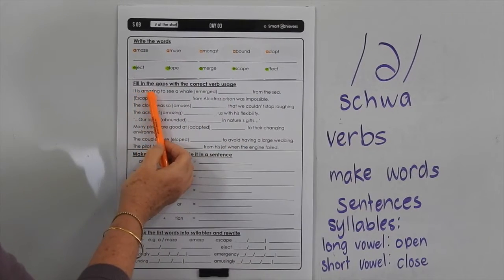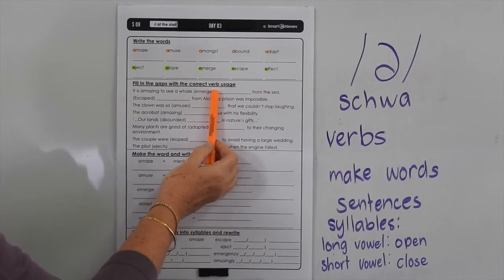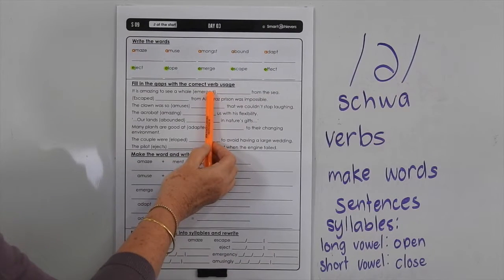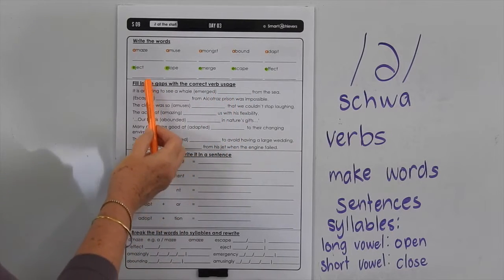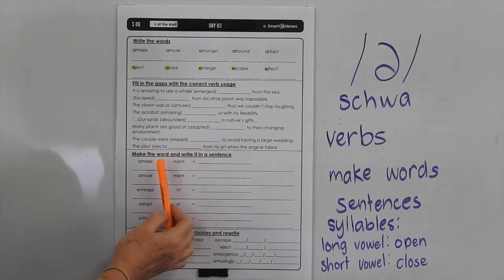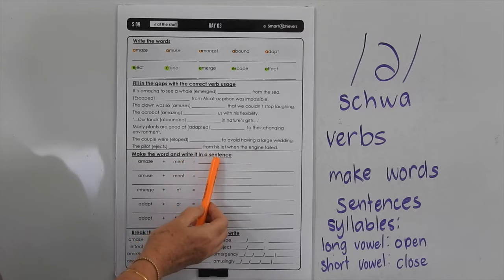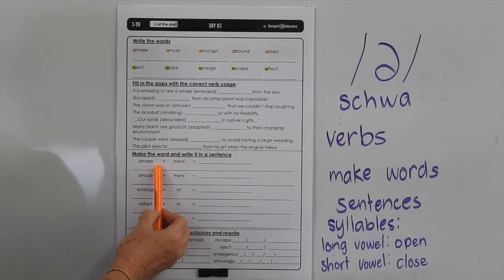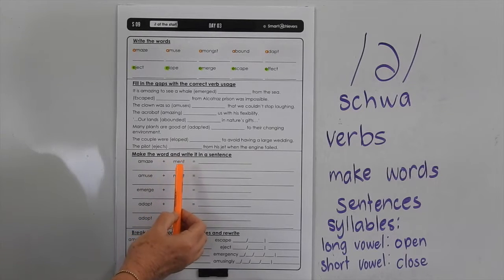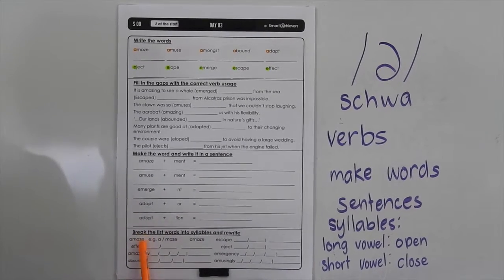So, it is amazing to see a whale emerged from the sea. No, that sounds wrong. So you're going to have to change that suffix ending so that it is in the correct tense for that sentence. You can work through those sentences. Make the new word and write it in a sentence. So you've got amazement, etc., and then use it in a sentence. Try and use at least one adjective and one adverb for each noun and verb that you're writing in that sentence. Then down the bottom you have to break the list words into syllables and rewrite.